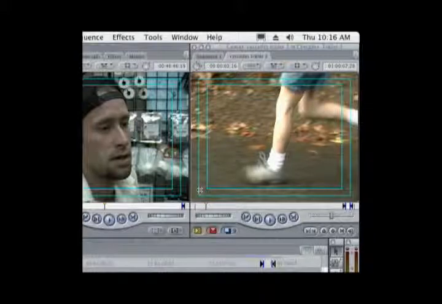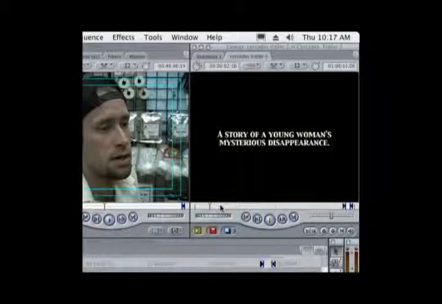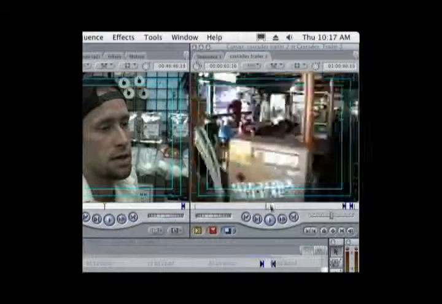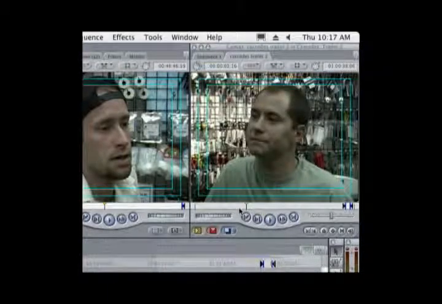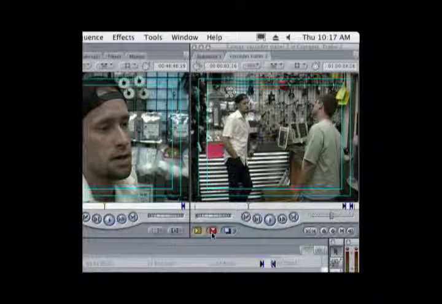And the window itself isn't all that different from the viewer window and functions in much the same way. You can play through the whole project by simply hitting the spacebar or clicking the play button. You can also scrub through the project in the same ways. One major difference that you'll see are the three colored icons located at the bottom left-hand portion of the window. These are editing controls, and we'll get to those once we're actually doing some editing.